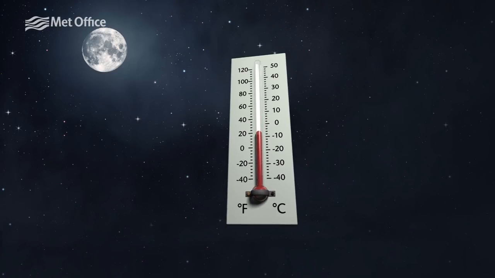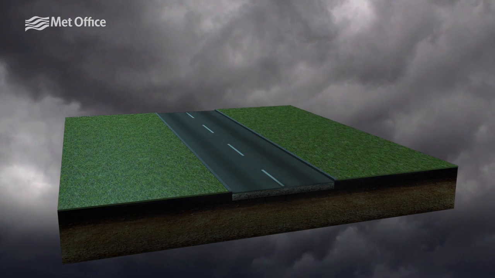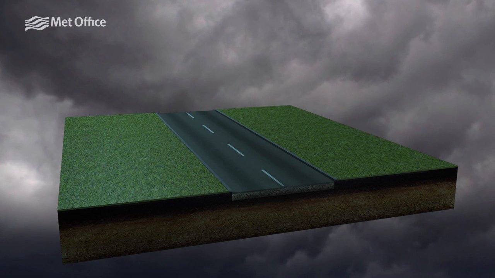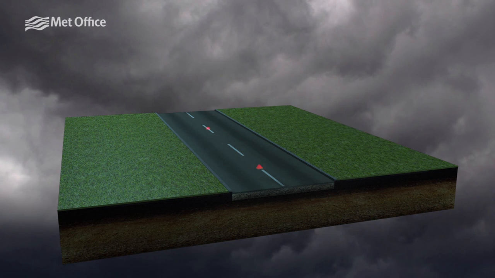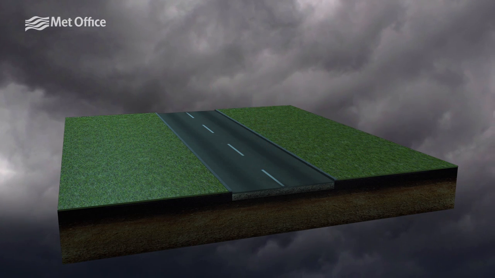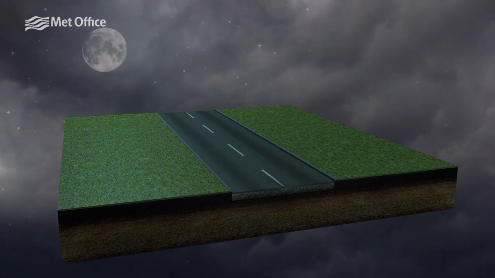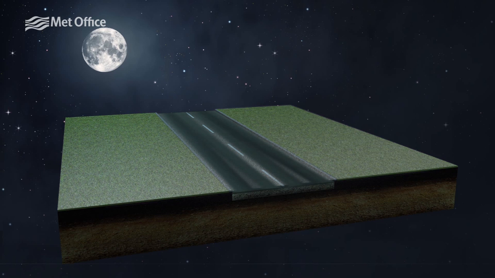So why is this? What is different to earlier in the season? The length of the night is longer, giving more time for the road temperature to fall and often leading to lower temperatures, with a higher chance they will go below freezing. With long nights, the heat in the ground radiates away, particularly if there are clear skies, and so the ground temperature falls further and quicker than the air temperature.